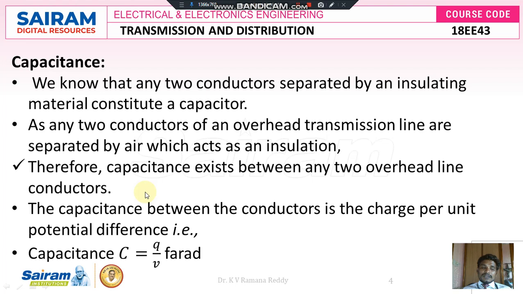Therefore, we can define capacitance. Capacitance is defined as the ratio of charge per unit length to its potential difference. The unit of capacitance is the farad, and the capacitance is directly proportional to its charge and inversely proportional to the potential difference which exists between the two conducting plates.